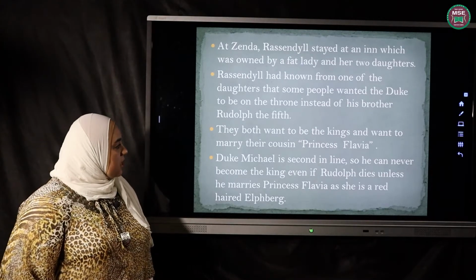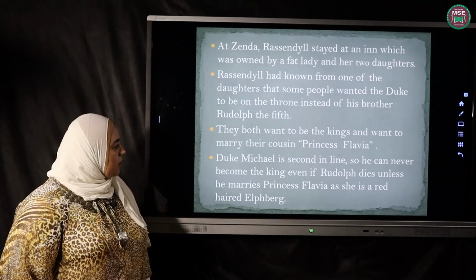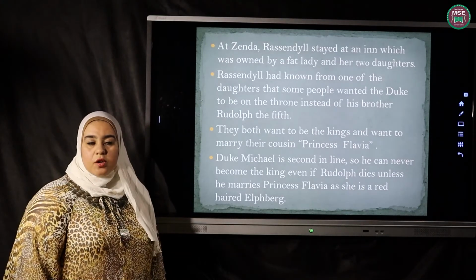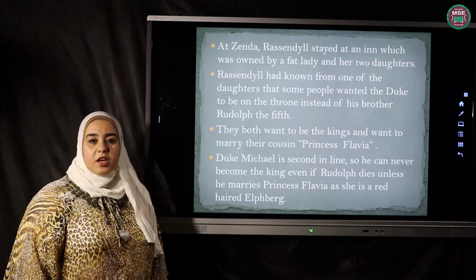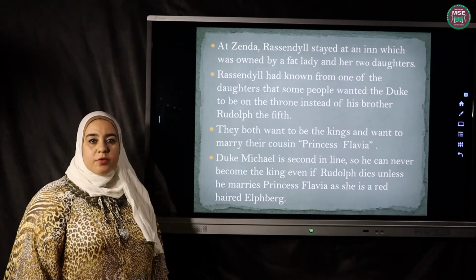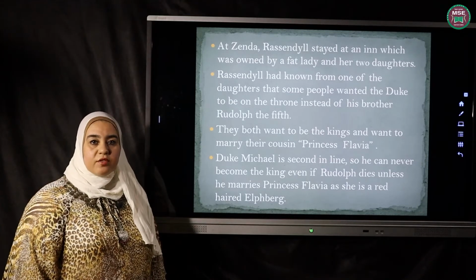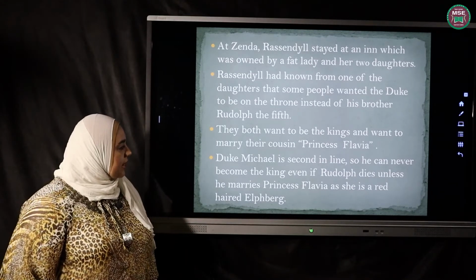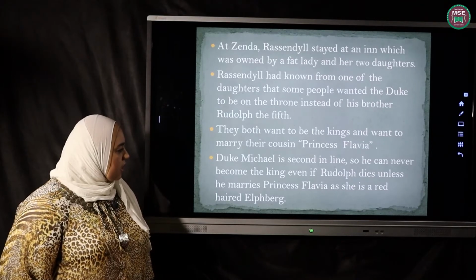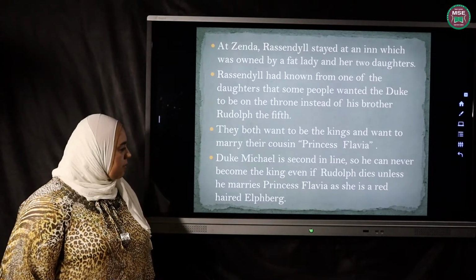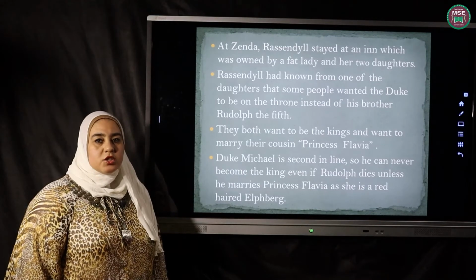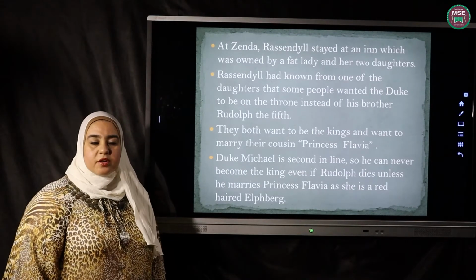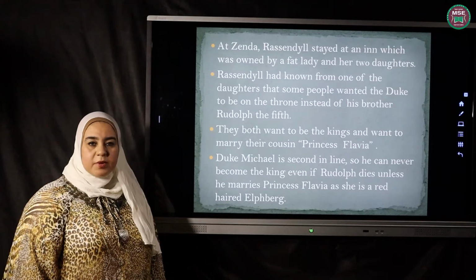They both want to be the king and want to marry their cousin Princess Flavia. Whichever of them, Rudolf V or Duke Michael, becomes the king, he must marry his cousin Princess Flavia because she is from the royal family. Duke Michael is second in line, so he can never become the king even if Rudolf dies unless he marries Princess Flavia, as she is a red-haired Elphberg. As we have said, Black Michael or Duke Michael is not from the royal family. His mother is not from the royal family, so he can't be the king.